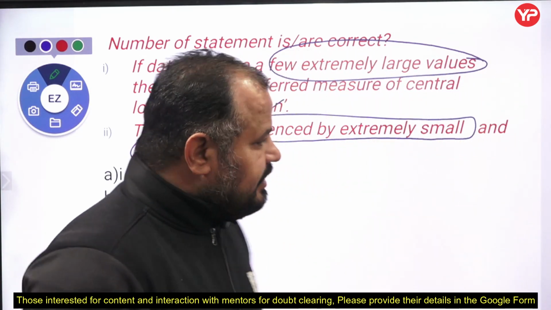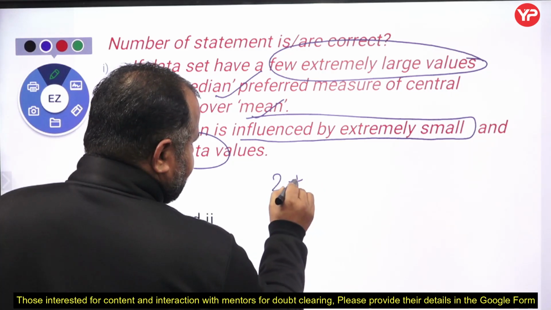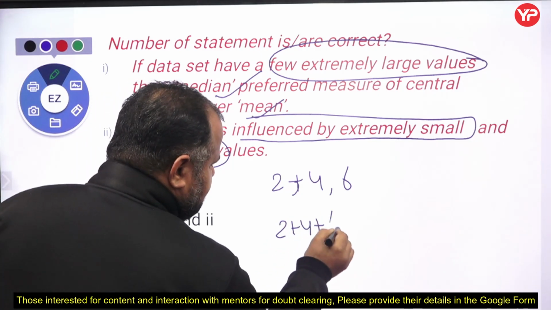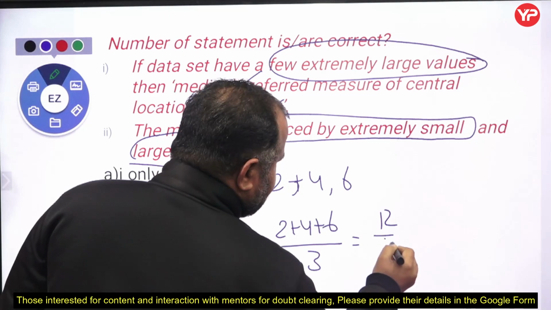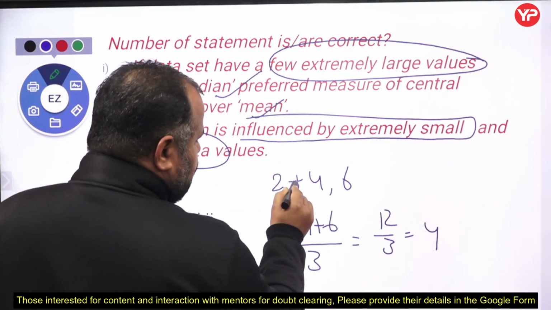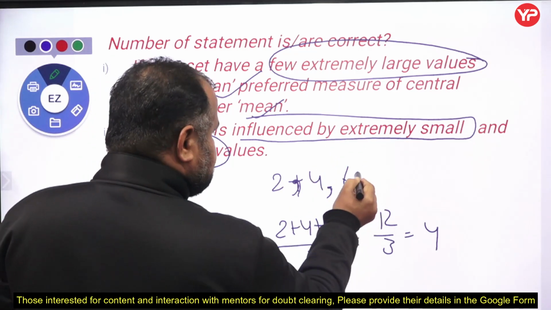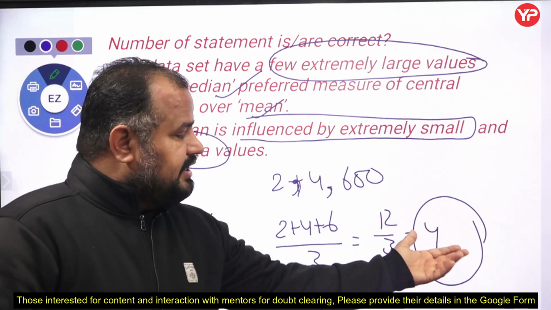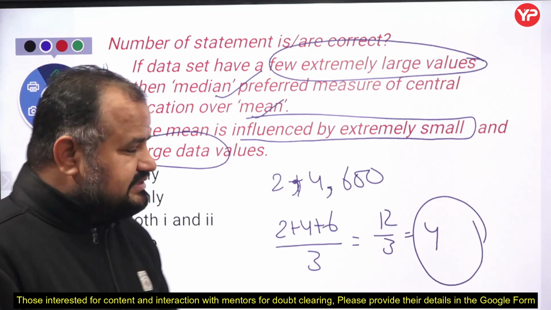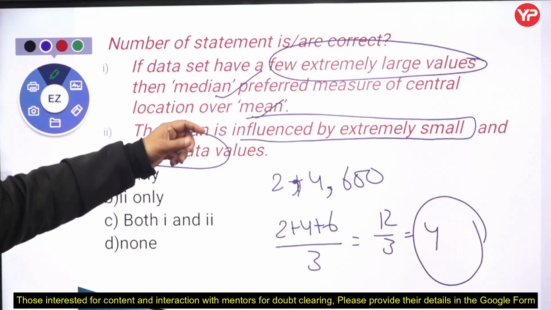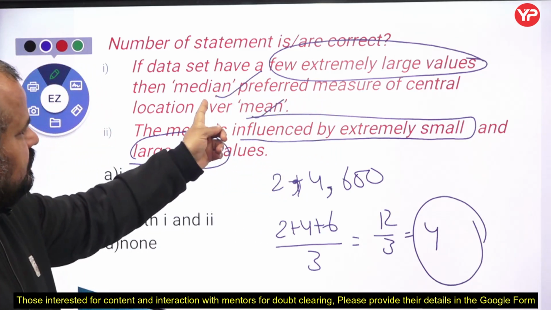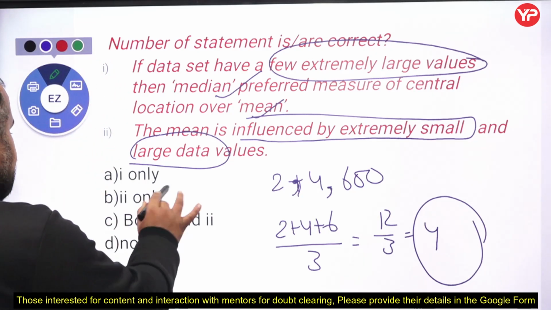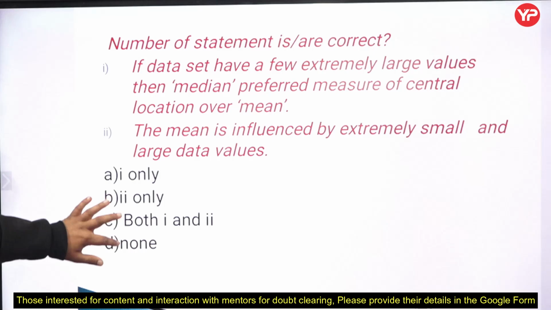See my dear students, suppose that we have the data set 2, 4 and 6. If you want to find the mean, then 2 plus 4 plus 6 divided by 3 is 12 divided by 3, which is 4. But out of 2, 4 and 6, suppose one element is too large, that is 600. Then the mean is now not 4, it is extremely influenced by this value. Fine my dear students, that's why in such a case, to find the central location of the data set, we go for the median over the mean. So statements 1 and 2 are both correct, that's why both A and B.